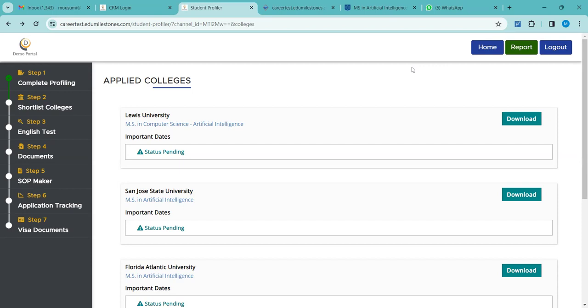So the CRM is completely different, and the students' landing page link is completely different. The CRM is yours. The students' landing page link is shared with the student so that the student can take up the profiling, and it makes your task a little bit easier. So no worries on that part. Your CRM login credentials are not going to the student. They will not get access to your CRM in any way.